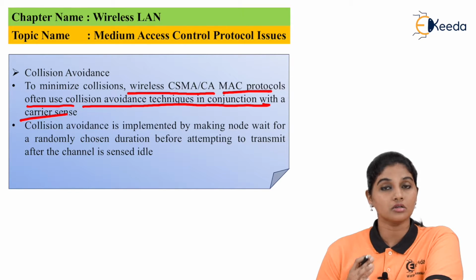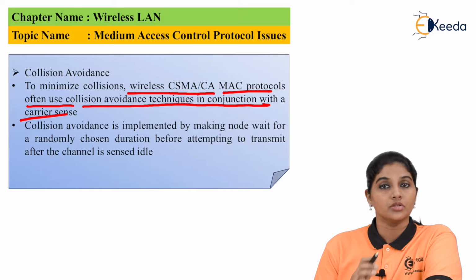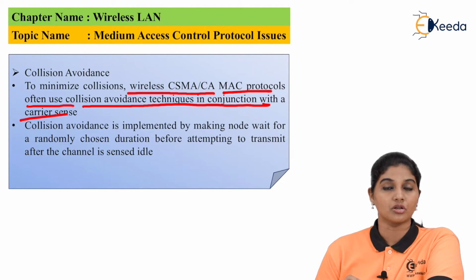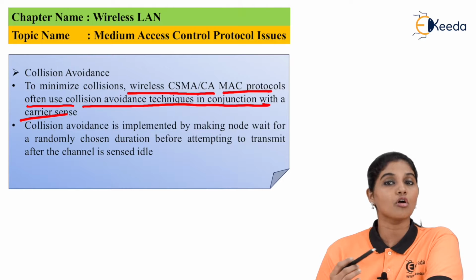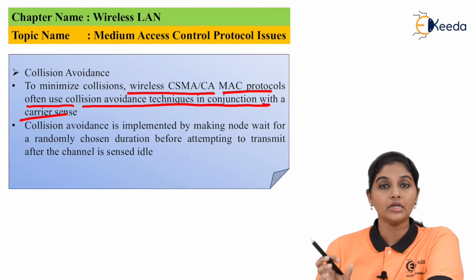If the channel is free, then the node performs the transmission, and if it is not free, then the node will wait for a random period of time. Then the node will wait for the random period of time and again perform the retransmission. The node performs the retransmission attempts and the waiting attempts multiple times, and therefore it is called a multiple access method. And that's why the complete term carrier sense multiple access comes into the picture.